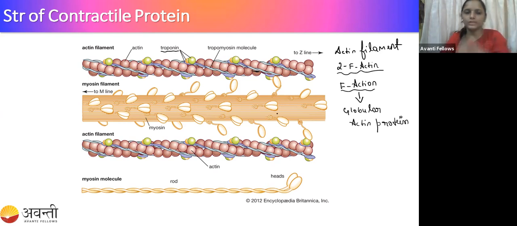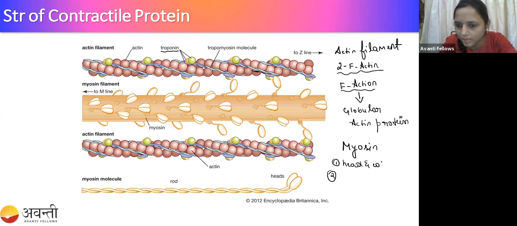Okay, let us move to the myosin. Myosin consists of two parts mainly. The first one is called the head and collar part, and the second one is called the tail.